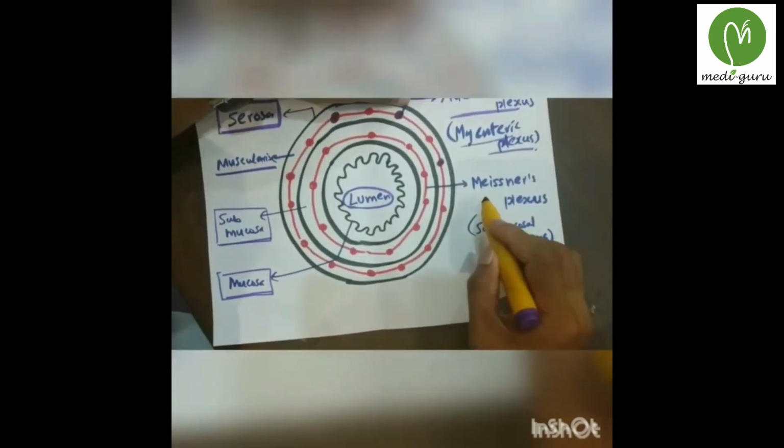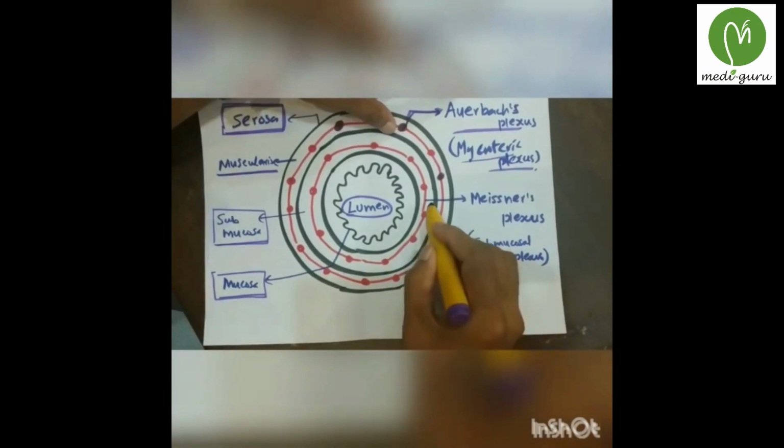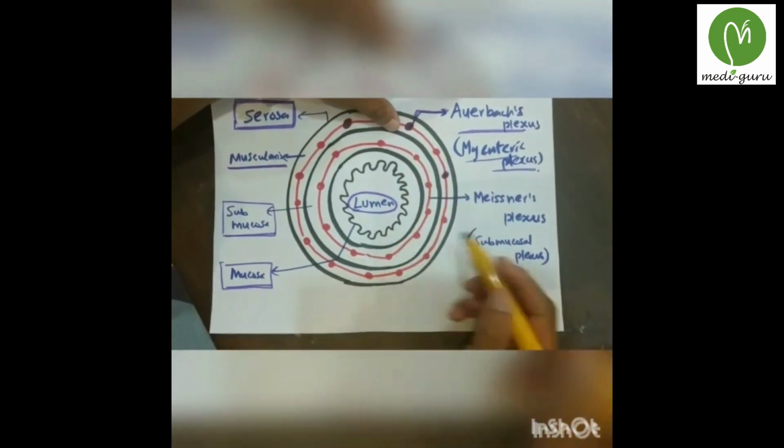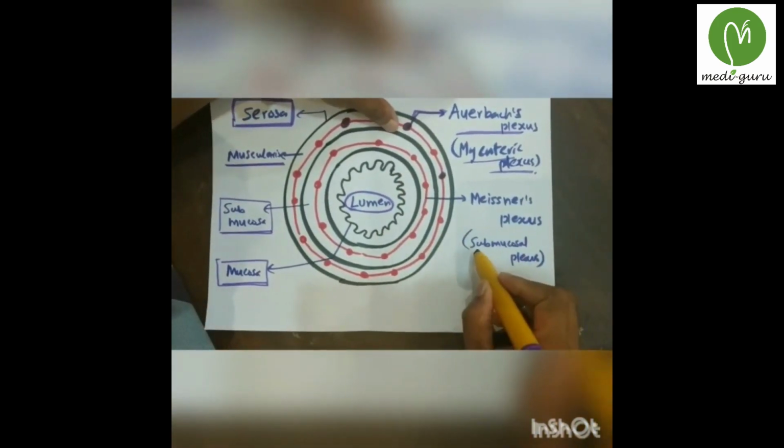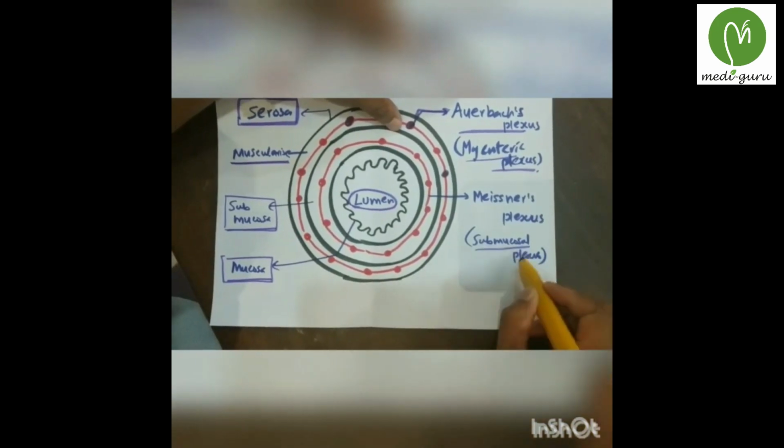Another plexus called Meissner's plexus is situated within the submucosal layer. This plexus is also called the submucosal plexus. These plexuses, Auerbach's plexus and Meissner's plexus, or ganglionic cells, are part of the parasympathetic system. And these ganglionic cells help in the propagation of the peristaltic wave along the length of the alimentary canal.